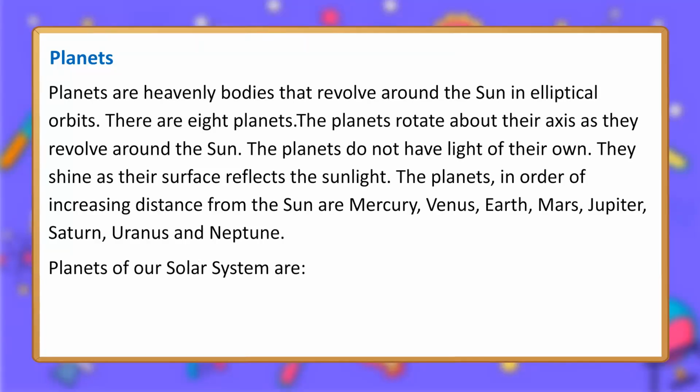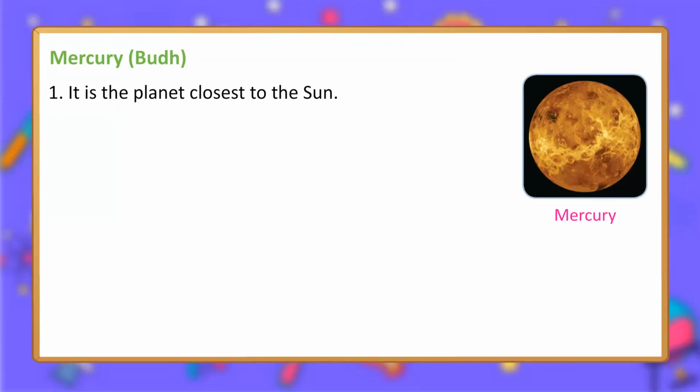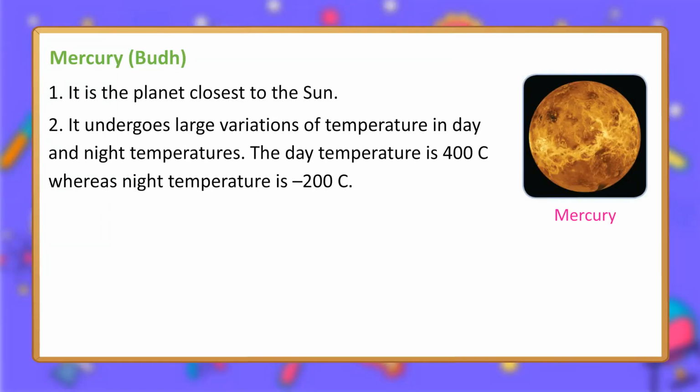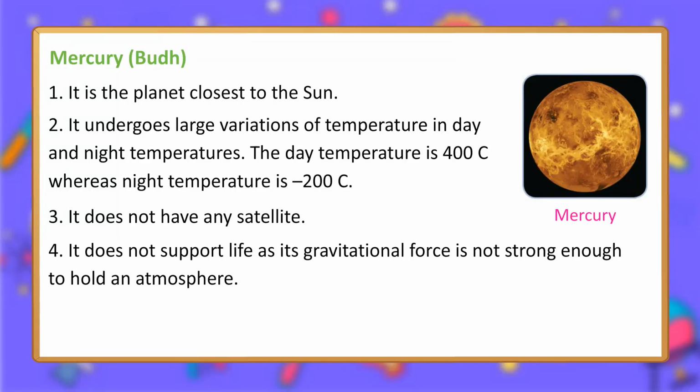Planets of our solar system. Mercury, Buddha. 1. It is the planet closest to the Sun. 2. It undergoes large variations of temperature in day and night temperatures. The day temperature is 400 degrees Celsius whereas night temperature is -20 degrees Celsius. 3. It does not have any satellite. 4. It does not support life as its gravitational force is not strong enough to hold an atmosphere. 5. It can be seen with the naked eye.